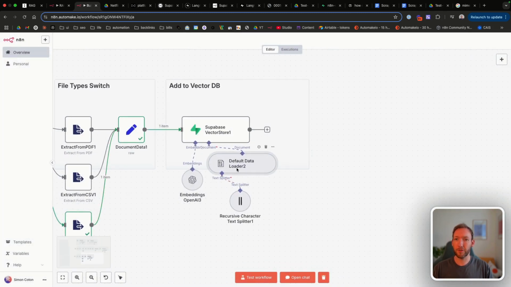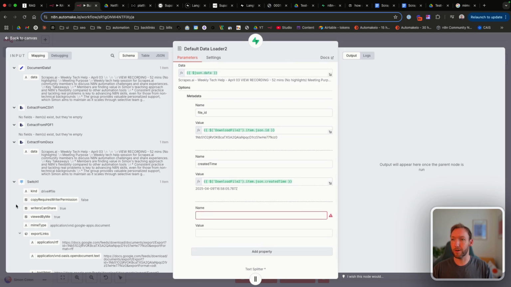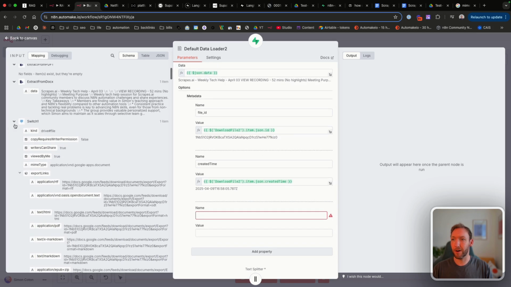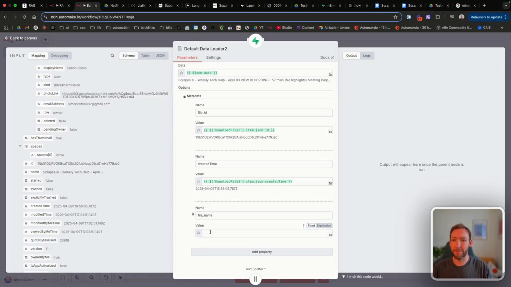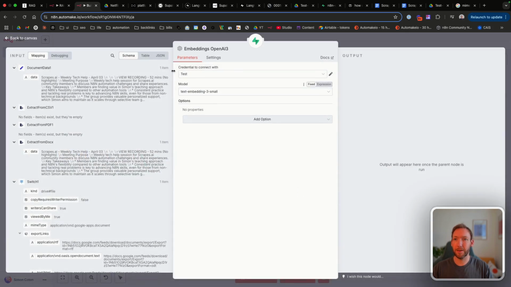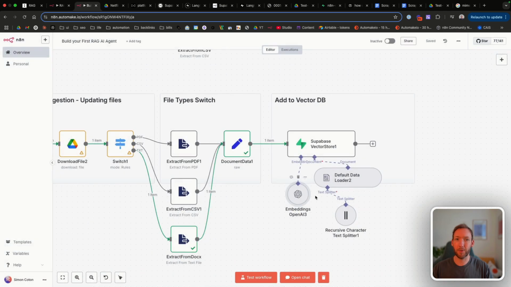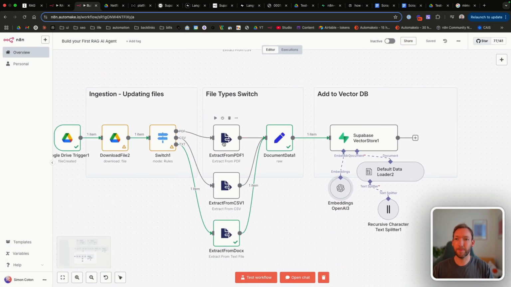And one additional bit of metadata that actually would be really important for us is the title of the file. So let's call that file name, and we'll pull in the name dynamically there. That's going to be really useful when we're recalling information from specific documents. We're going to keep the small embeddings model because these are very small documents as well, so we don't need to over process it here.